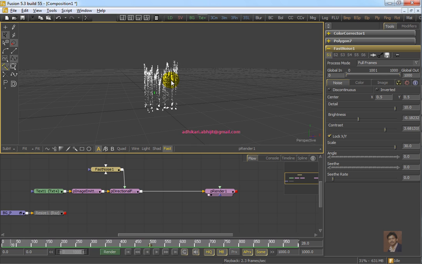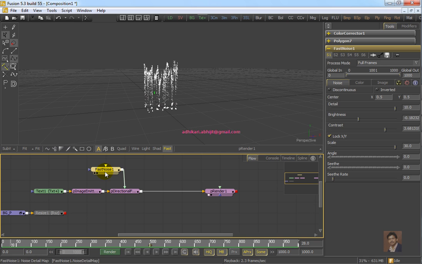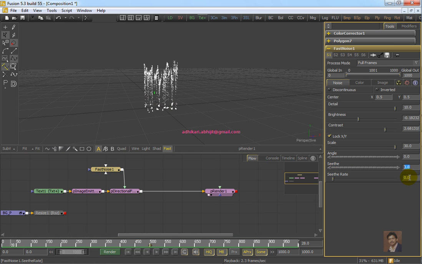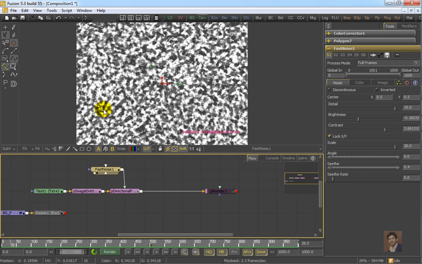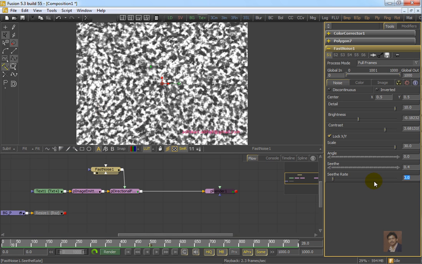You can use that. Now if we think that this part of the text should not stay over here, then we have to plan something different in fast noise. In fast noise we can adjust the seed rate and seed value to randomize the changes of fast noise. Now the fast noise will randomly change.